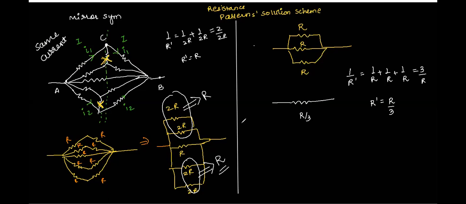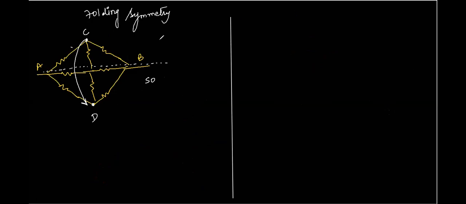What happens in folding symmetry is, here we try to match the points which are overlapping, and those points are said to have the same potential. There we had the same current in mirror symmetry, right? Here we have the same potential. Are we clear on this, Atul? They have the same potential. Okay. Until here, are you clear? Yes, sir. Okay. After this, have a look.